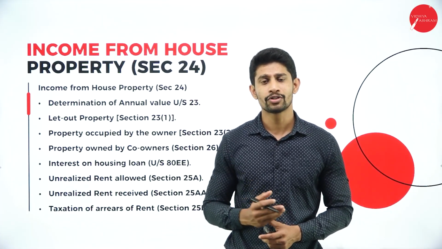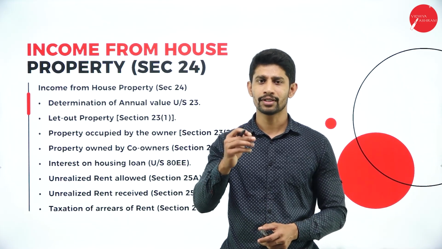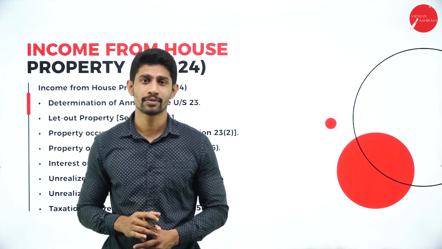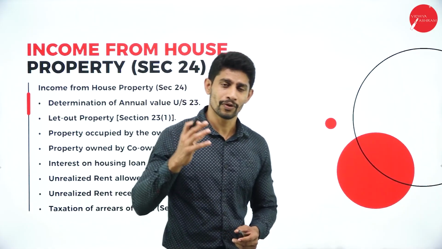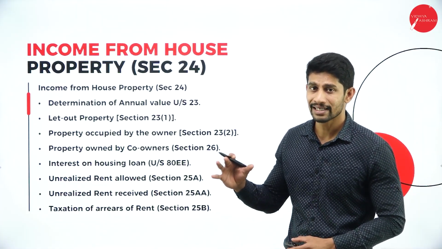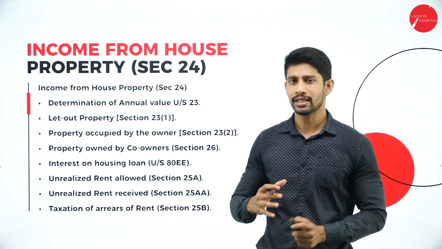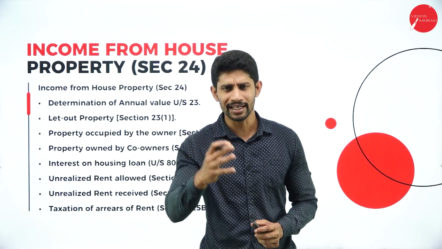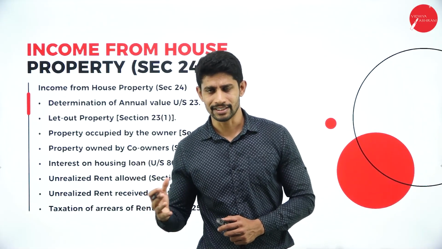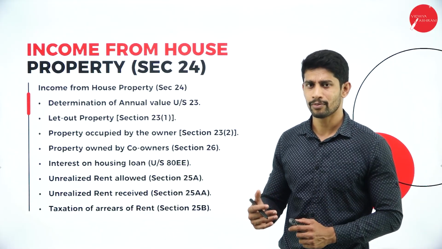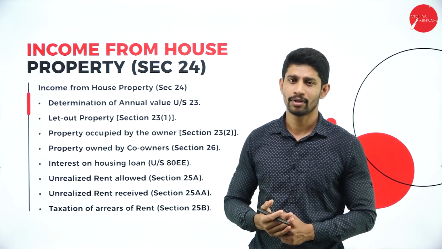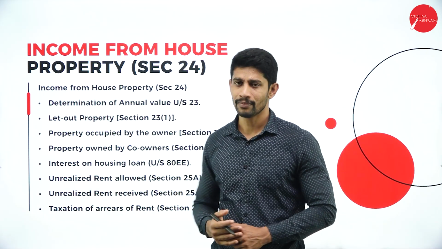So for 1 year, how much will you be earning? You will be earning more than 2,40,000 rupees. So the 2,40,000 is income, and on that income you are supposed to pay tax to the government. For calculation of this income, you are supposed to follow the procedure under income from house property. Here, if any person is earning rent by letting out the property, they come under the head income from house property, and they are supposed to compute their income for income tax purposes under this head.